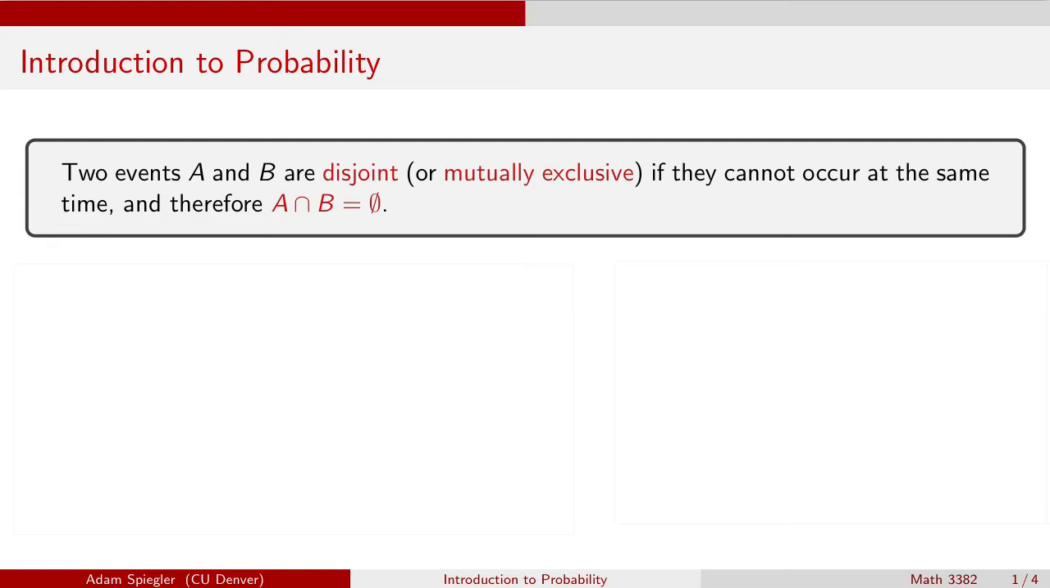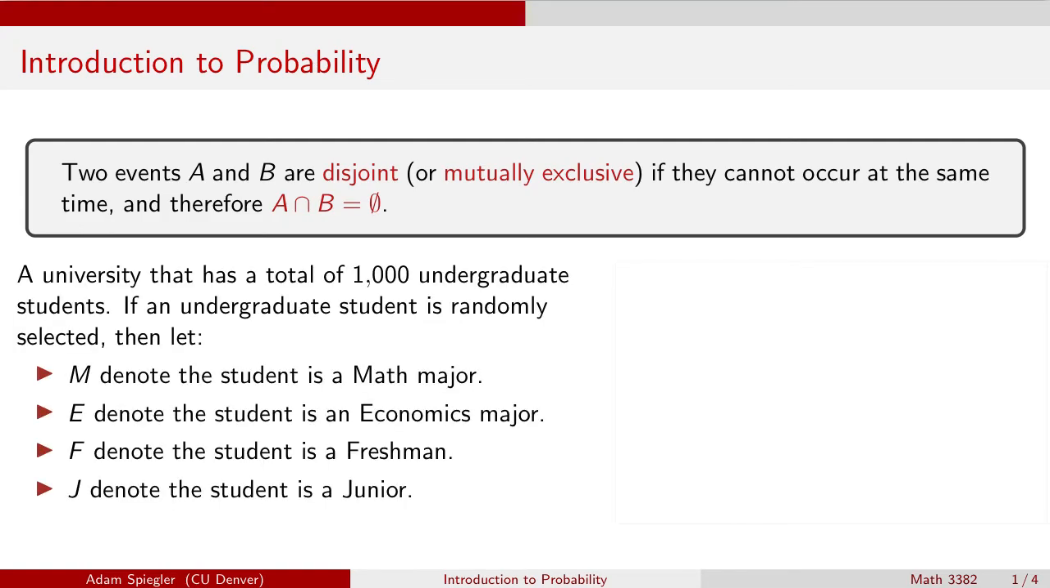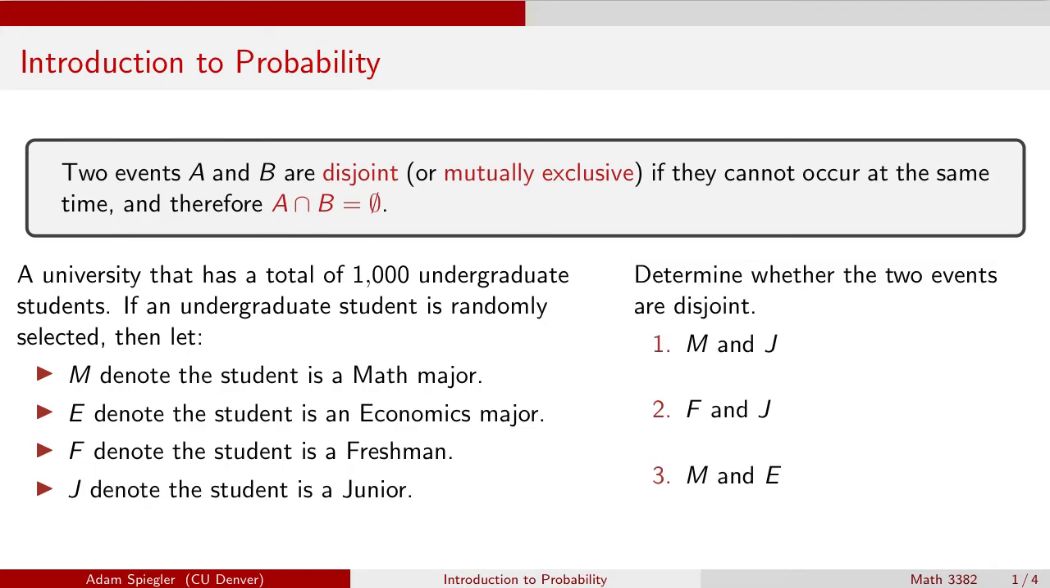To motivate this concept, let's consider the following example. Say a university has a total of 1,000 undergraduate students, and we pick an undergraduate student at random from this population. Let M denote the event that the student is a math major, E that the student is an economics major, F that the student is a freshman, and J the event that this randomly selected student is a junior. Now let's consider the following pairs of events, and for each pair, whether the two events would be disjoint, mutually exclusive events.